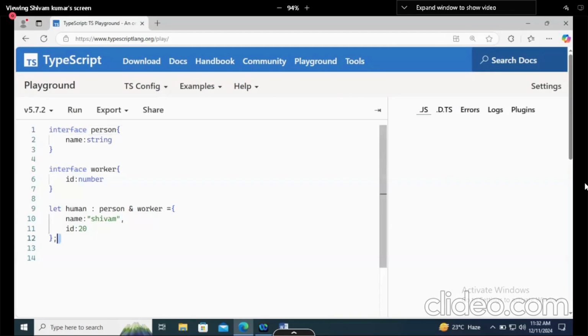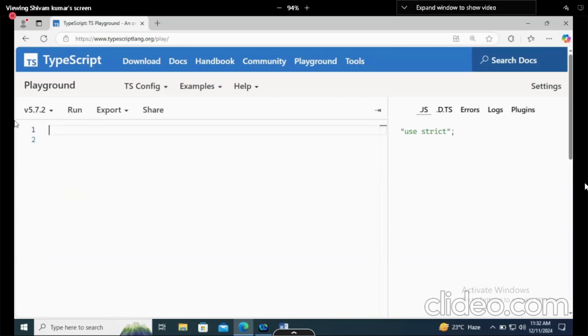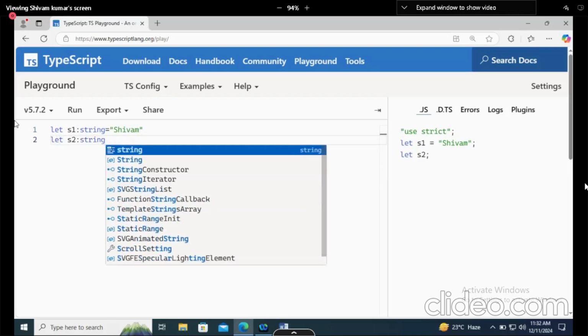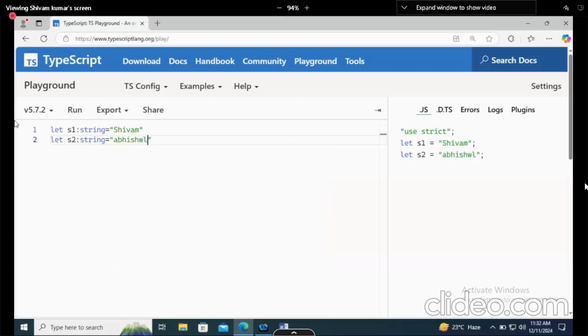Let's say we are talking about the students of a class. Will there be only one student? There will be 100, 200 students. If I am declaring their names like this, let s1 colon string equals Shivam, then another student, let s2 colon string equals Abhishek. Like this, isn't it going to take lots of time, lots of memory, lots of lines of code? The code is going to be very lengthy.